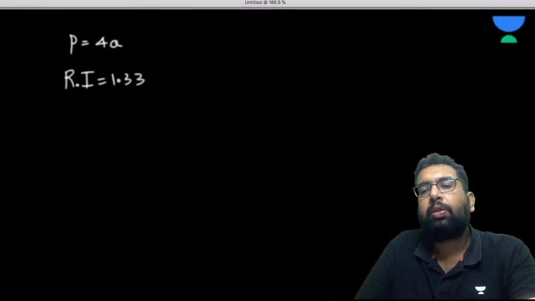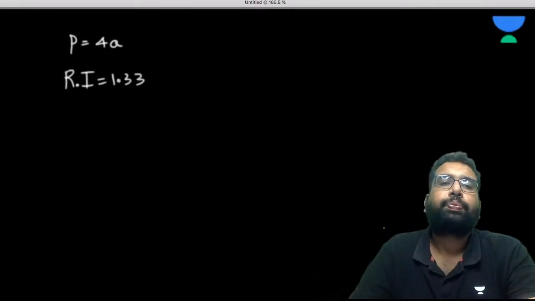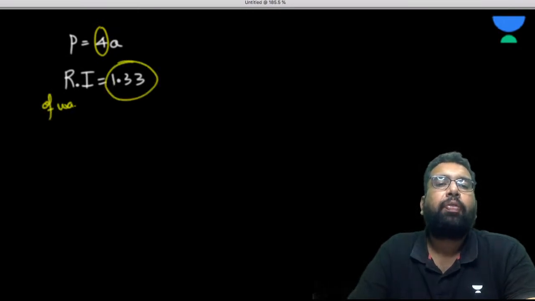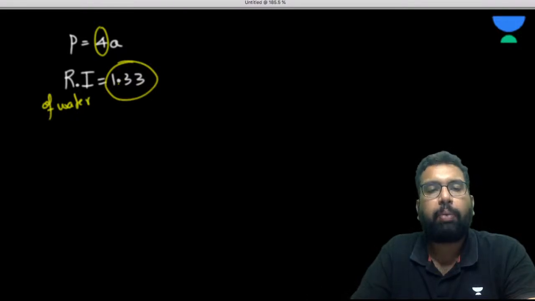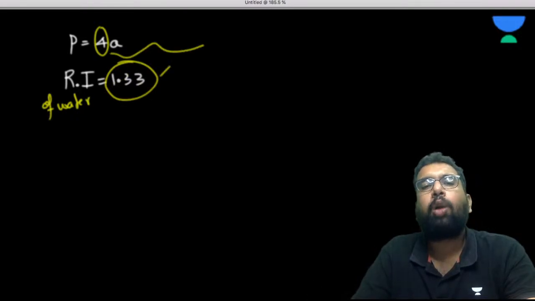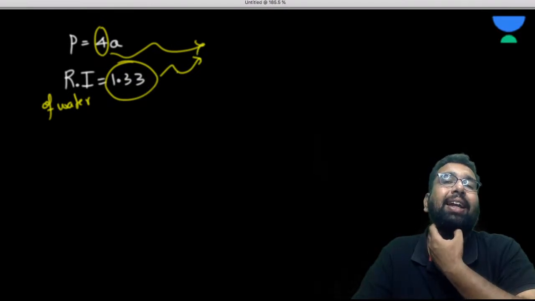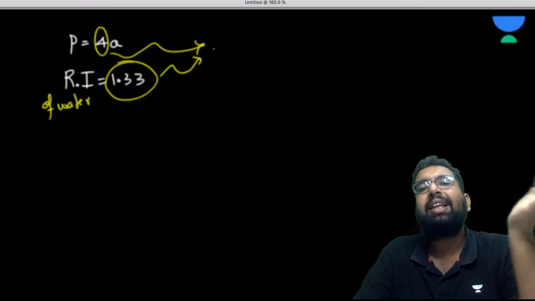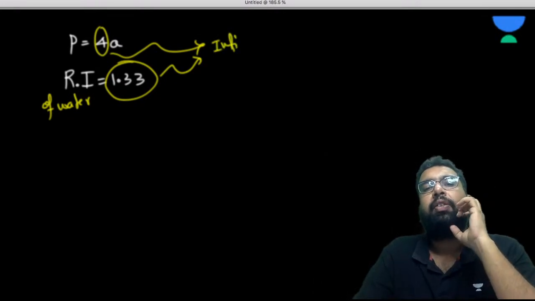This 4 in this formula, or this 1.33, we are very sure about it. This is part of the formula, or this constant has been evaluated experimentally and accepted by all of us. So these have infinite significant figures.